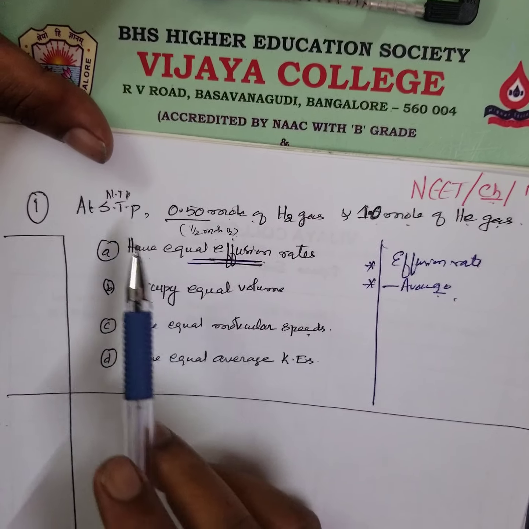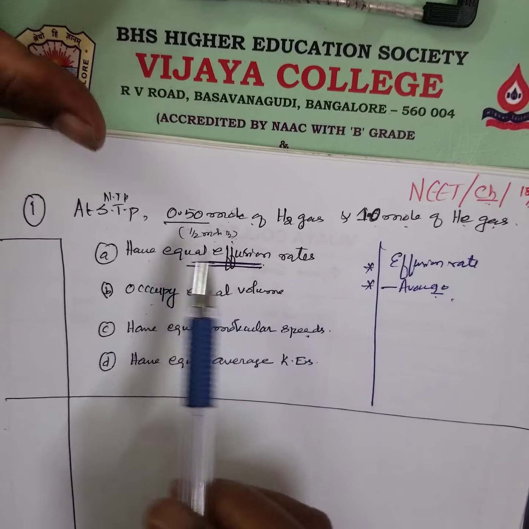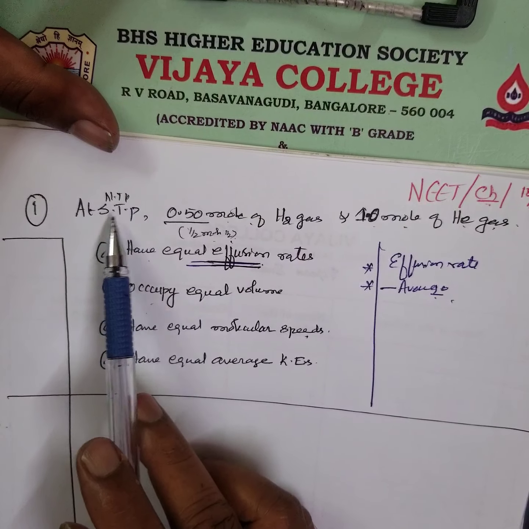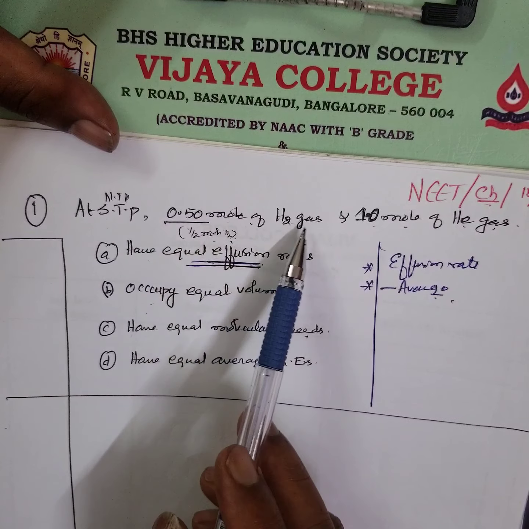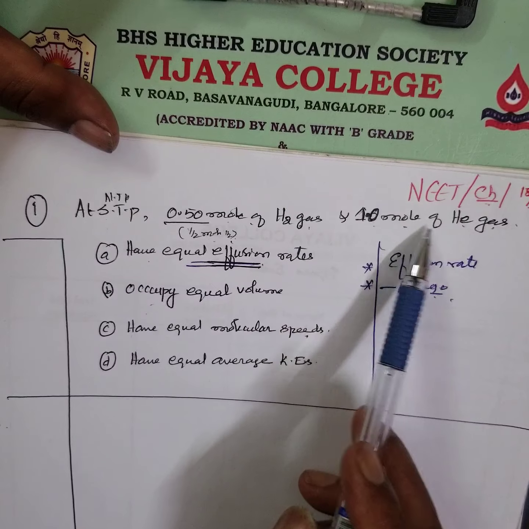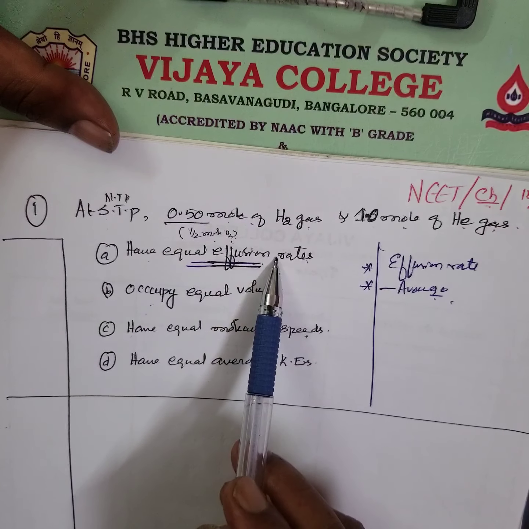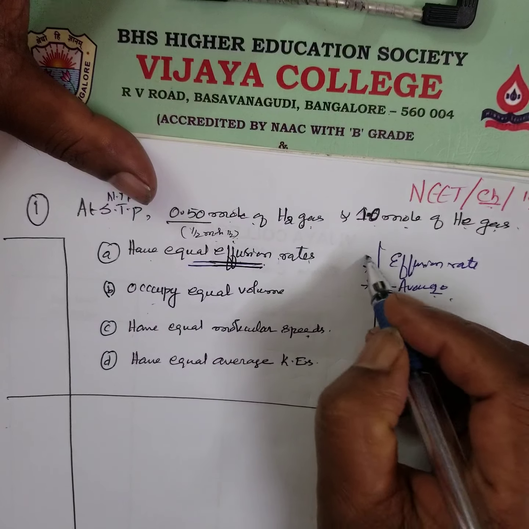Good morning students. Today we are going to do another short video, with this one question you have to answer. At STP or NTP, 0.5 mole, that is half mole of hydrogen gas, and 1 mole of helium gas have equal effusion rates. Now you have to study what effusion rate is.